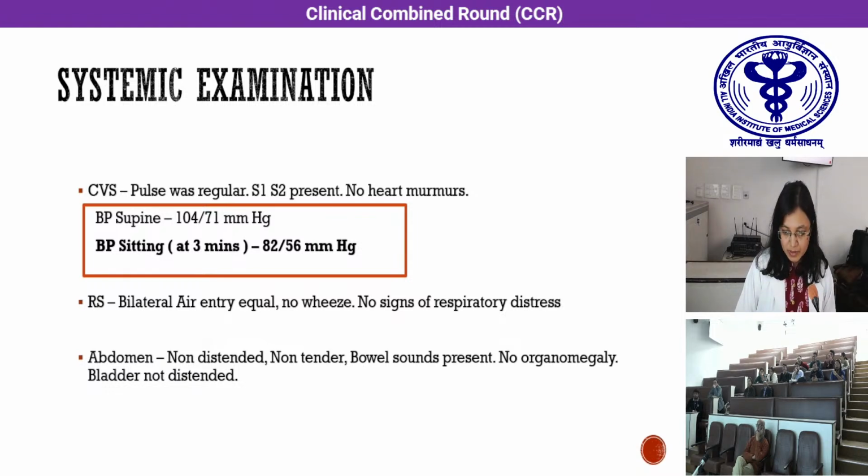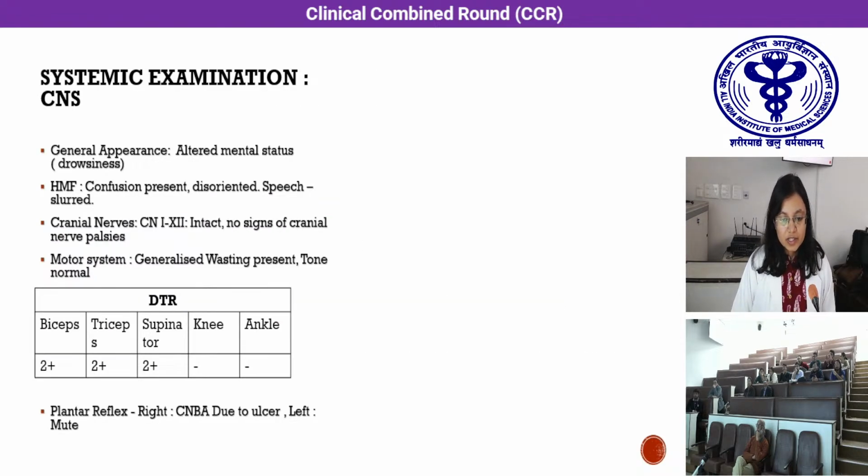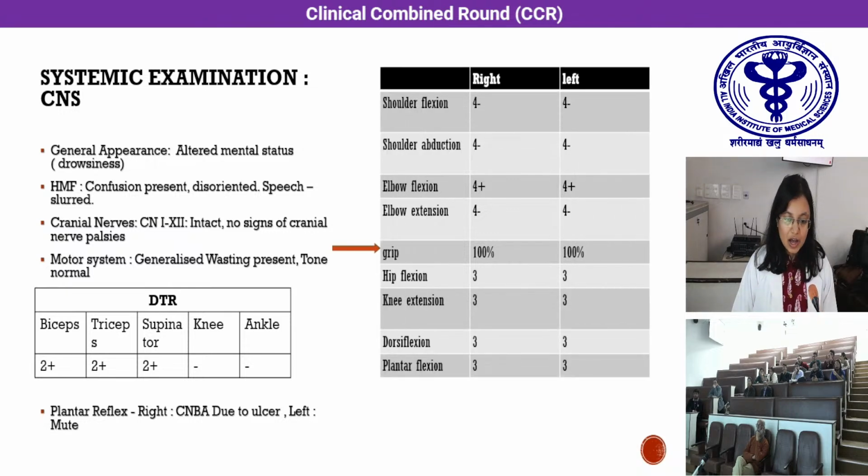In the systemic examination, we found a fall in the systolic BP of more than 20 mm of Hg, even in the sitting position, because he was not able to stand. The respiratory system and abdominal examination were normal. In the CNS examination, as he was having delirium, after improvement in the delirium we assessed the cranial nerves, which were normal. Motor system showed reduced power in the lower limbs more than in the upper limbs.